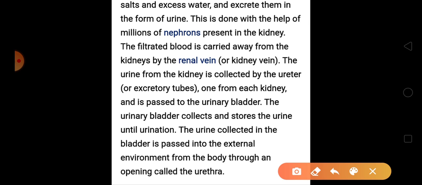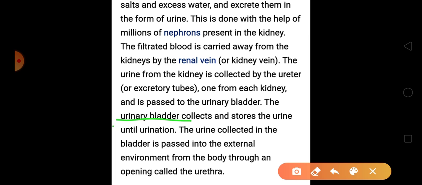The urinary bladder collects and stores the urine until urination. So the urinary bladder is the bag that stores urine, and when we want to urinate, at that time it removes the waste material.